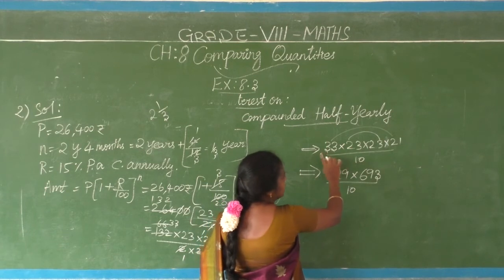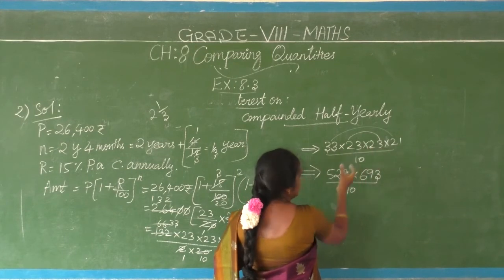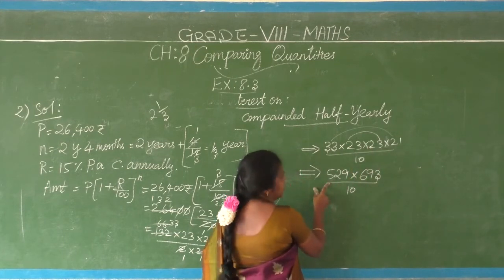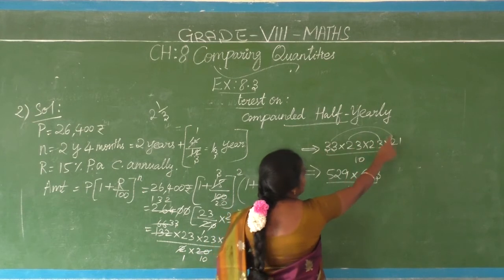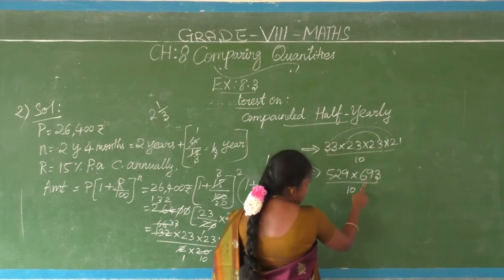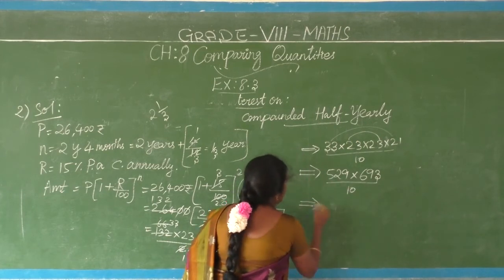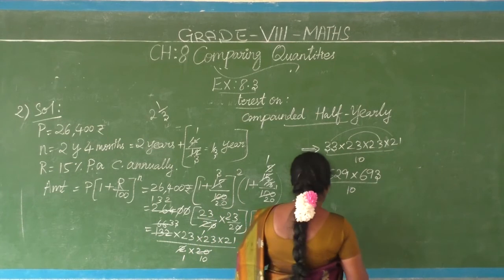What I did, this to be multiplied. I have taken a pair. 23 into 23, 23 square. At the time our answer is 529. Remainder another 2 part. 33 into 21. That product is become 693. Just check yourself. Finally, how comes? 529 into 693.